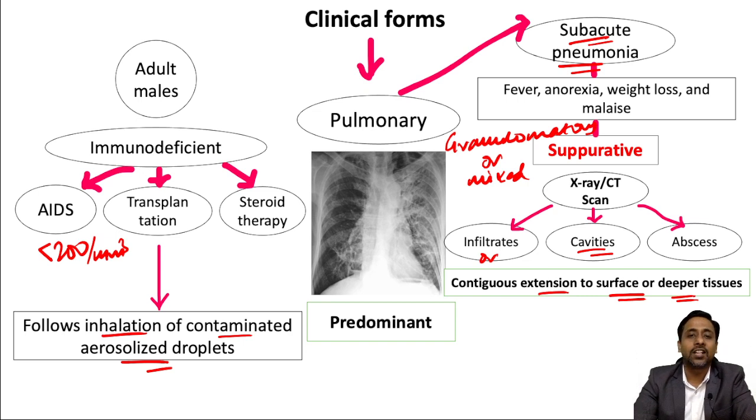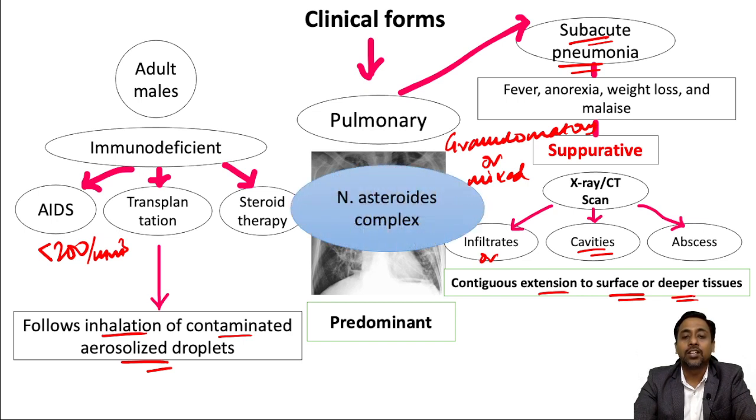So this is the characteristic of pulmonary nocardiosis, and the species which is commonly involved in pulmonary nocardiosis is Nocardia asteroides complex. And if you remember the species, Nocardia cyriacigeorgica, okay. So it leads to approximately 90% of pulmonary nocardiosis.